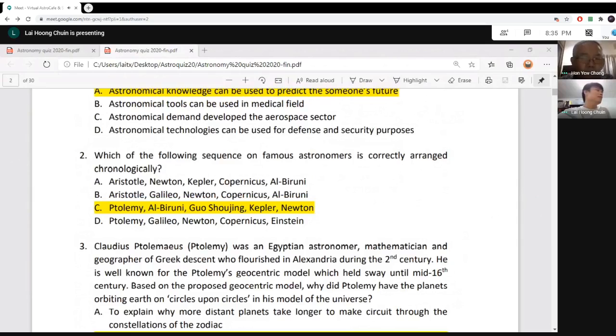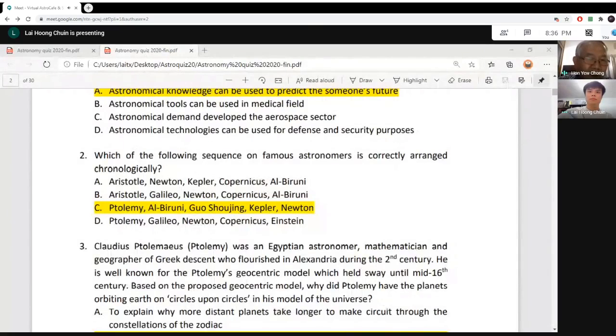So this one, of course, first of all, you must understand correctly arranged chronologically. Chronological means by time. So among these five people here, who started first? If you think carefully, of course, it has to be Ptolemy, 2,000 years ago. And then in the 10th century, our famous Muslim astronomer Al-Biruni. And then sometime in the 12th century, our Guo Shoujing. Remember the Yuan dynasty in China, the Mongol dynasty? He was the top astronomer. And came later, we always know that Kepler is before Newton. So Kepler, and then Newton.